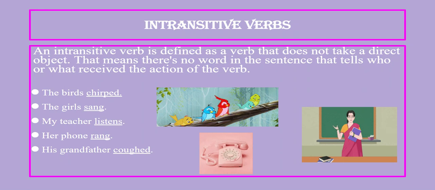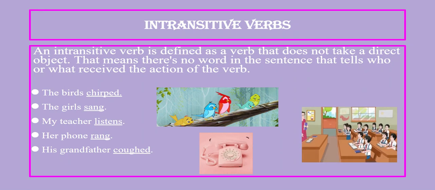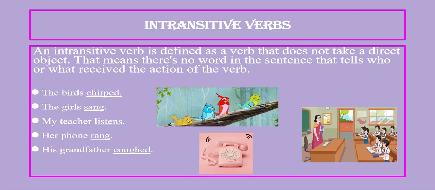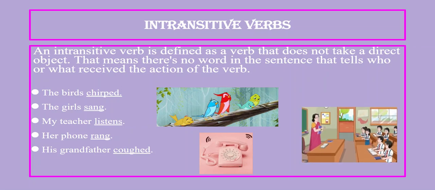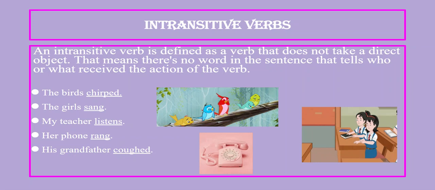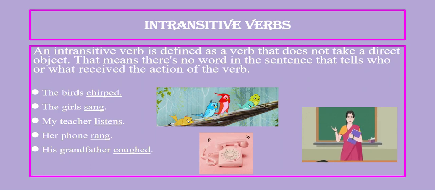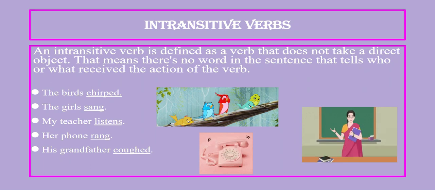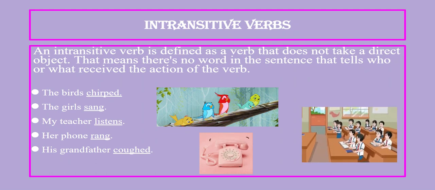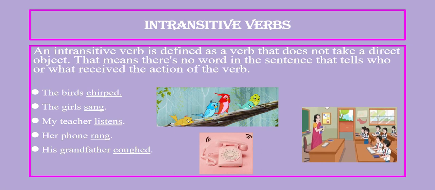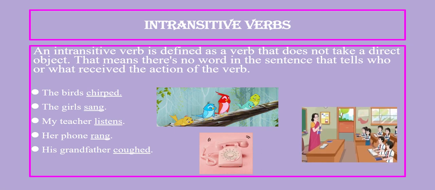Intransitive verbs do not have an object receiving the action. I laughed. In simple words, we can say a verb that does not require an object to make sense but makes good sense by itself is called an intransitive verb. The book fell. So it's a complete sentence, isn't it? We don't require any object here. The book is the subject and fell is the verb.